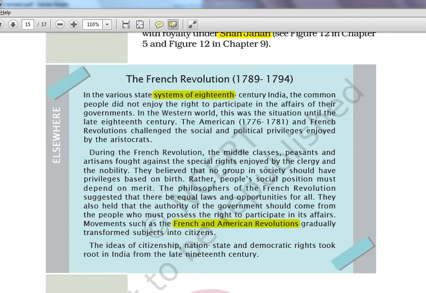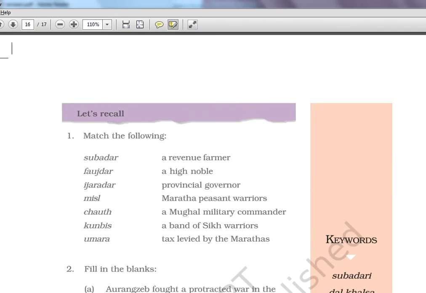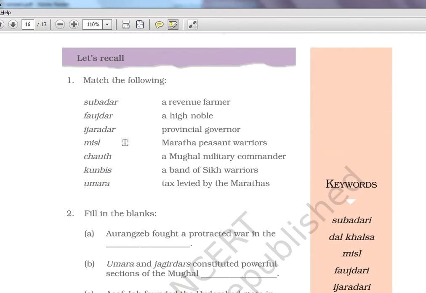So we'll see just one MCQ that is given here. Okay, match the following. Subedar is provincial governor. Now by this time it should be by heart for all of you. Fauzdar, you should tell without seeing the choices itself. Fauzdar is a Mughal military commander. Ijardar, I told you, is a revenue farmer. Misl is that 12 confederacies, so it will be a band of Sikh warriors. Maybe it's not actually Sikh warriors, okay, but again it's a confederacy.